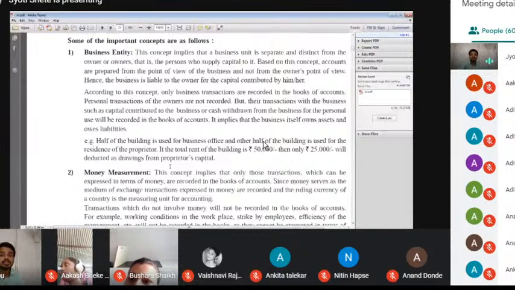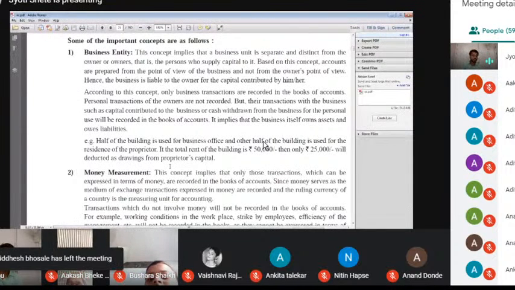Remember, the concept implies that a business unit is separate, not combined. Business is separate, our personal expenses are separate. It is separate and distinct from the owner, that is the person who supplies capital to it. Based on this concept, accounts are prepared from the point of view of the business and not from the owner's point of view. Hence, the business is liable to the owner for the capital contributed by him or her.